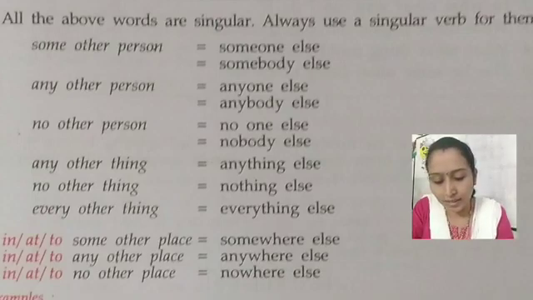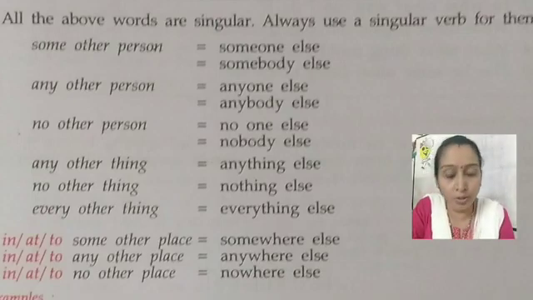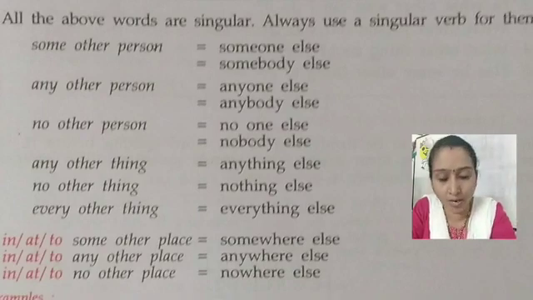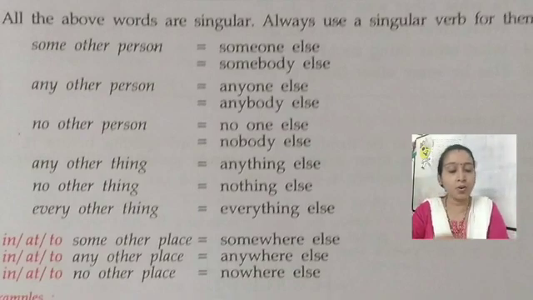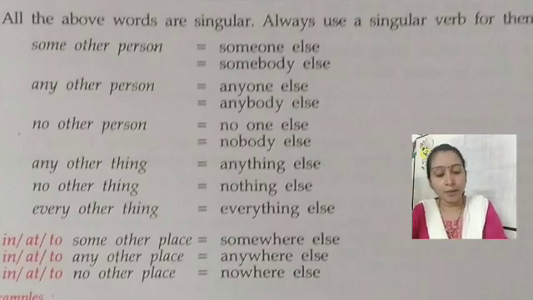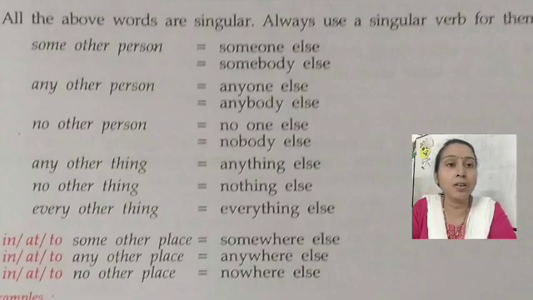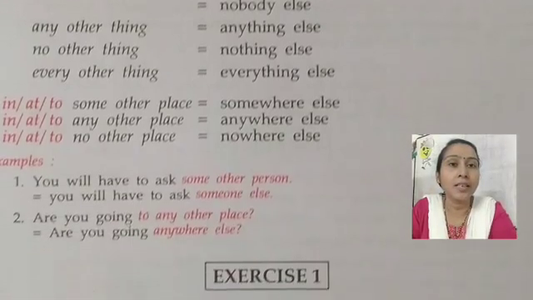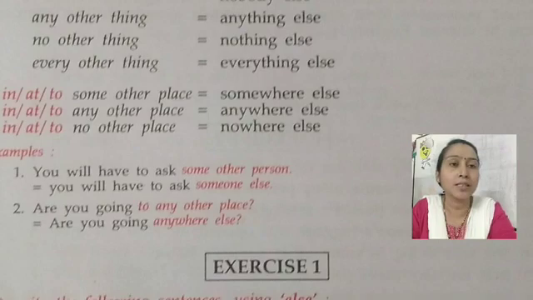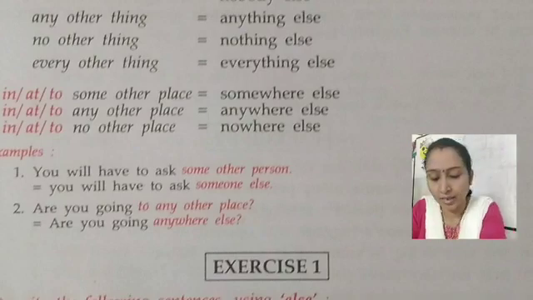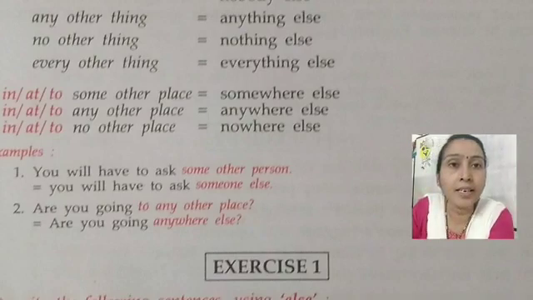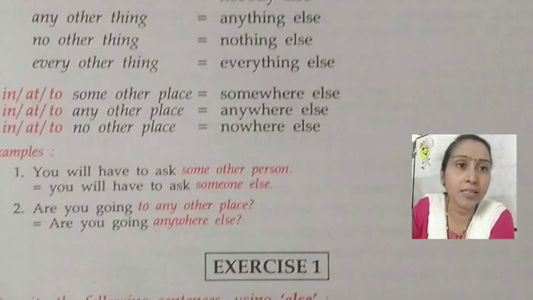Then in the sentence, look, you have to write all of this table, and also these words, in your notebook and learn them, because this will help to do the exercise. Now look here. In, at, to, some other place is equal to somewhere else. And then in, at, to, any other place is equal to anywhere else. In, at, to, no other place is equal to nowhere else.